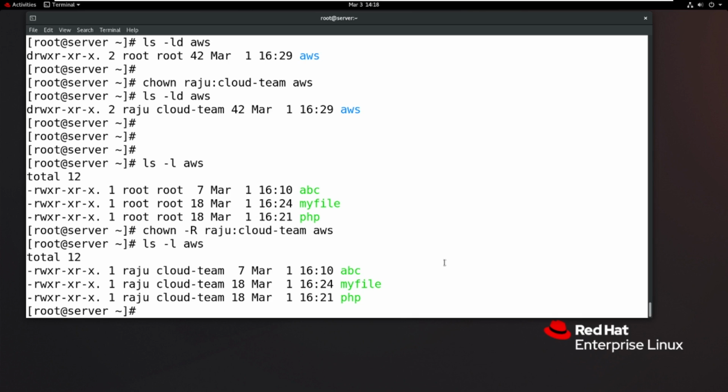So this is the overall file permissions concept. These three commands are very important. First is chmod, second is chgrp, and third is chown. Please do more practicals and more examples, because the file permissions concept is important.